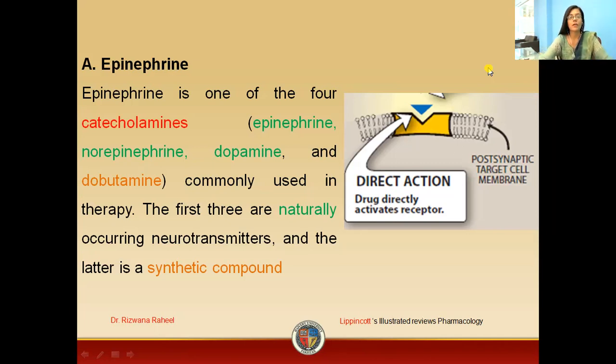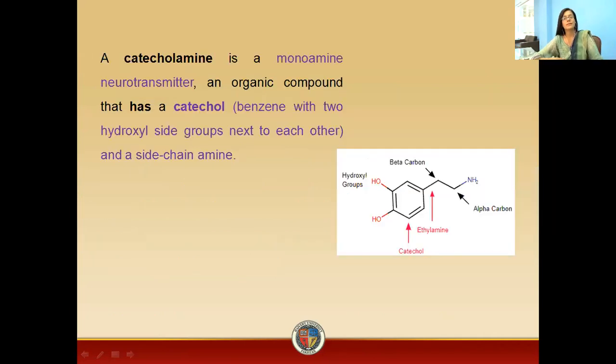So students, what is a catecholamine? Catecholamines are basically monoamines. These are structures which contain a catechol ring, that is basically a benzene with two side hydroxyl groups. Additionally, catecholamines also include a side chain amine. This side chain amine together with catechol forms a catecholamine. So epinephrine is basically a catecholamine.